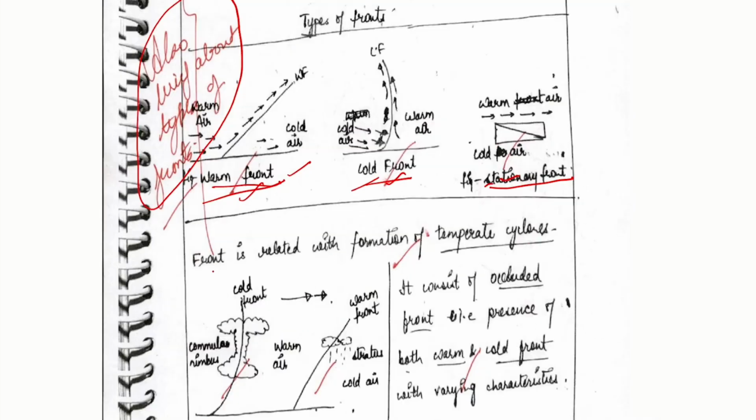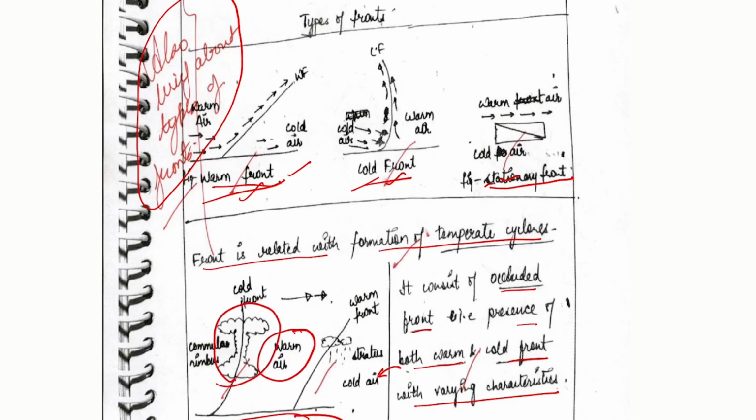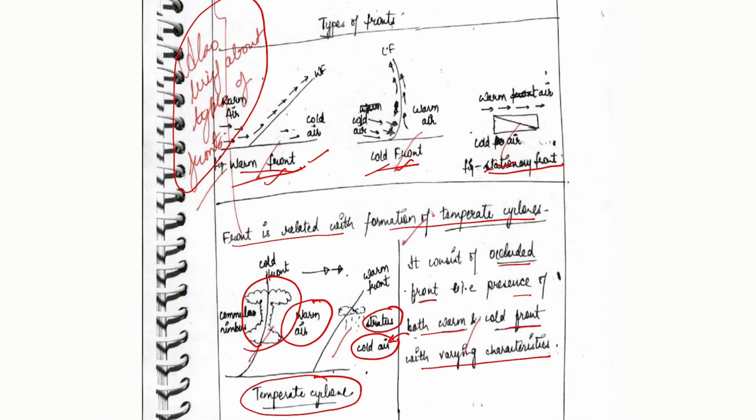Now next we move. Front is related with formation of temperate cyclones, that is the second part of the question which we can see. So it consists of occluded fronts, presence of both warm and cold fronts with varying characteristics, which is also substantiated with the diagram here, that is the temperate cyclone, which is providing certain data, that is the formation of clouds, the presence of warm air or warm front, then the cold front, the presence of different kinds of clouds, that is stratus clouds, and the movement of the fronts.